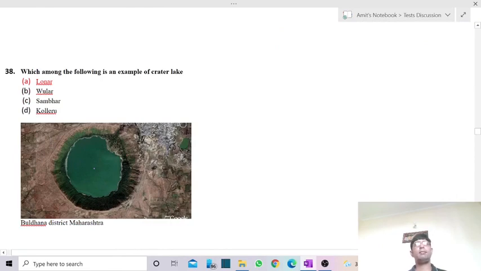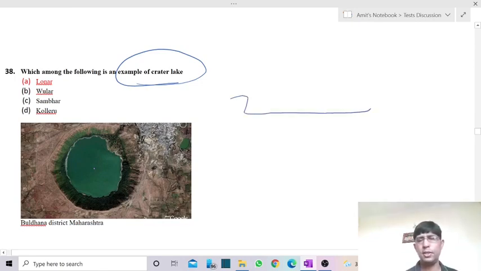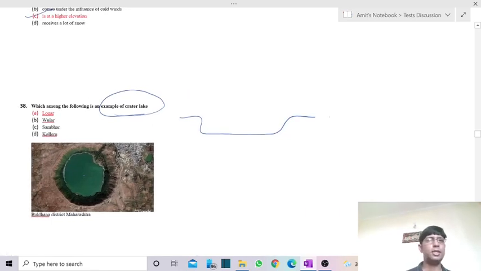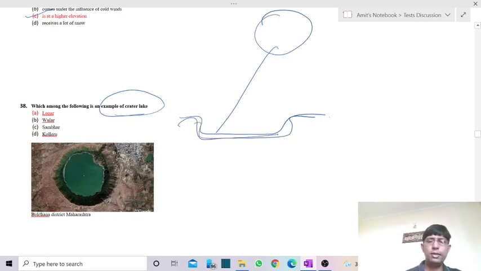Which of the following is an example of a crater lake? So what is a crater lake? A crater is a saucer-shaped depression. This kind of depression is called a crater. So we have a landform with a saucer shape. This depression can be because of the eruption of lava, or some kind of volcanic eruption. It can also be because of the hitting of a meteor. Because of the hitting of a meteor, we may develop a depression over here. And if this depression is later filled up by water, it becomes a crater lake.